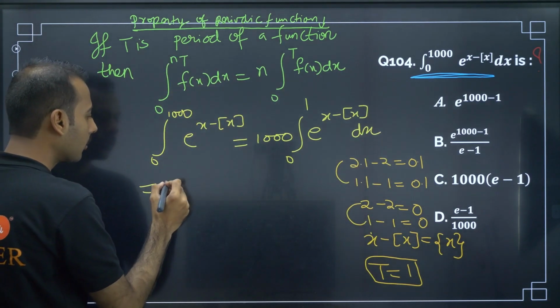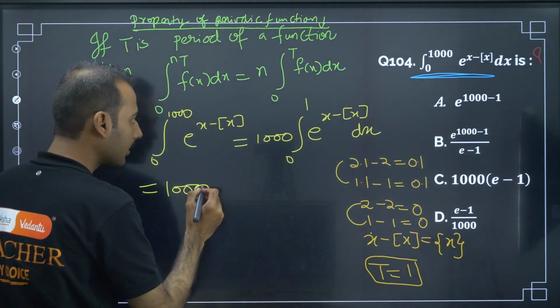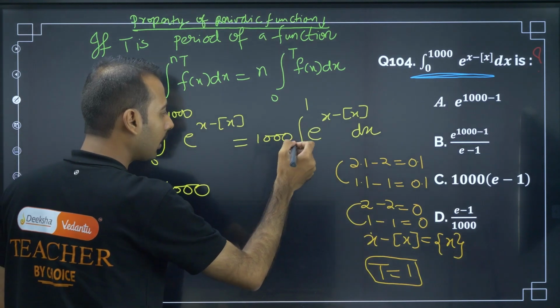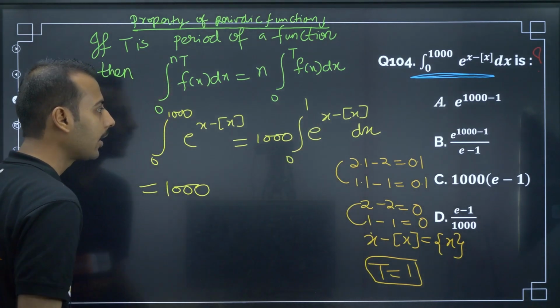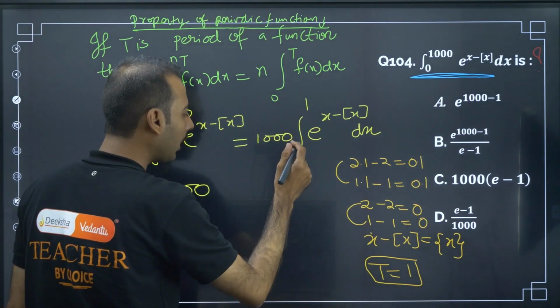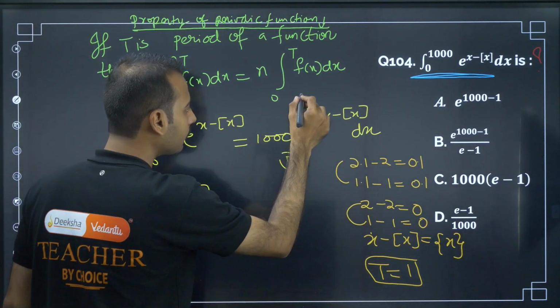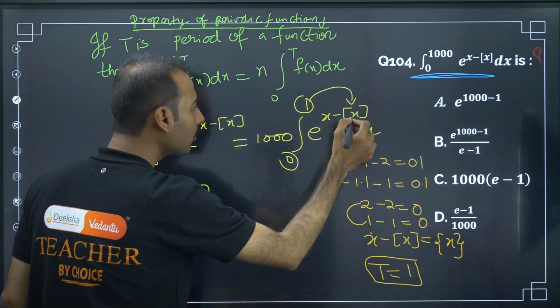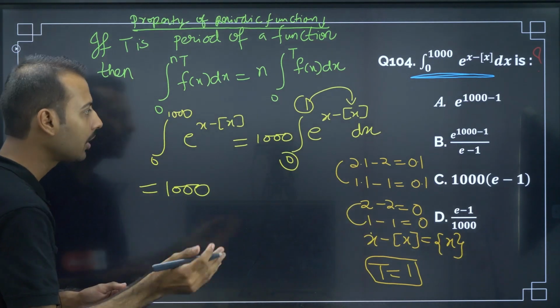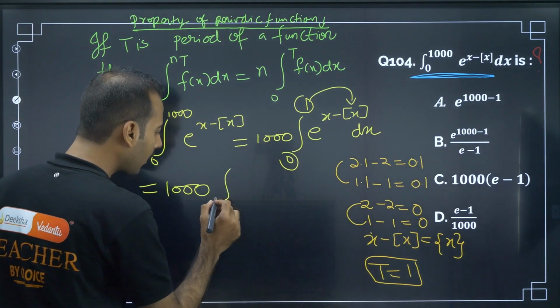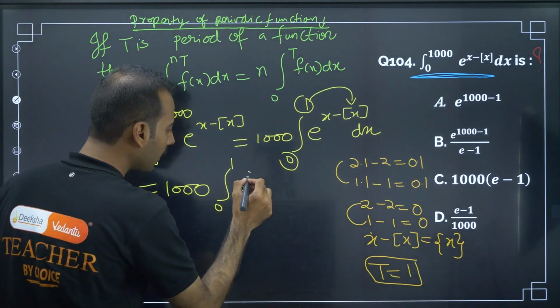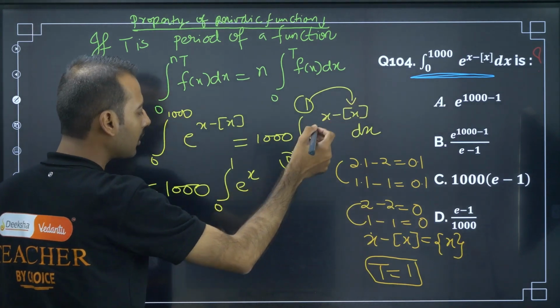Now 1000 I am keeping as it is. See here, we are integrating from 0 to 1. So any input from 0 to 1 you give to GIF, it is 0 only. So here we have to integrate only e raised to x. GIF anyway is 0.